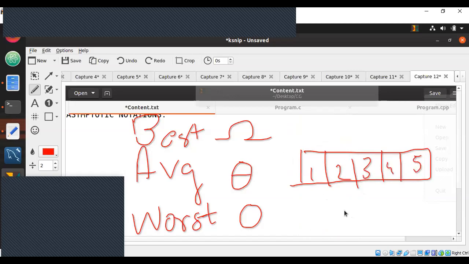Now, what is the best case if you're finding an element? It is 1. It is found in the first part. That's the best case. So you will call it as only one step is required. So you can say it is omega of 1.